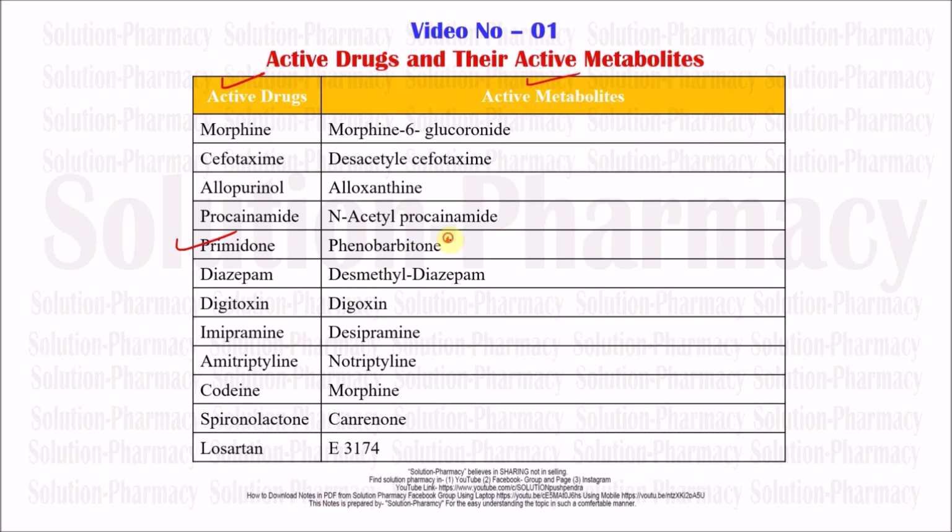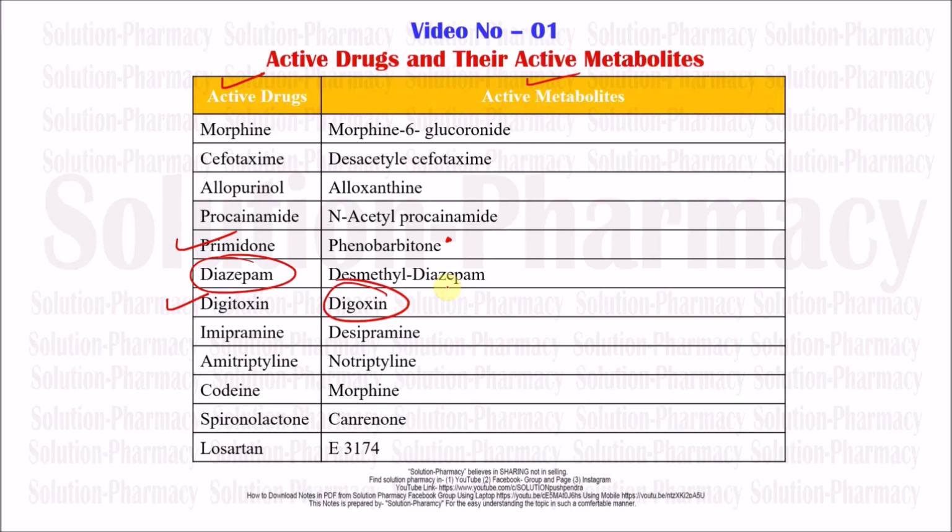This is another important drug, used in many conditions. Next one is diazepam. This is one of the most important drugs acting on the central nervous system, and the active metabolite for diazepam is desmethyldiazepam. Next one is digitoxin, whose active metabolite is digoxin. This is used in CHF, so it is one of the most important cardiovascular drugs used in the management of congestive heart failure.